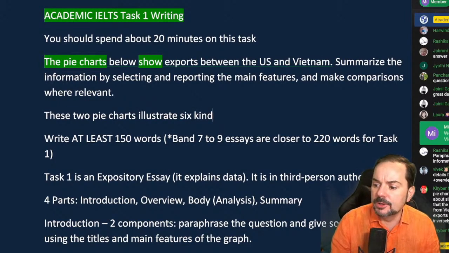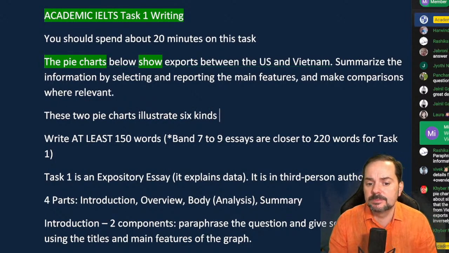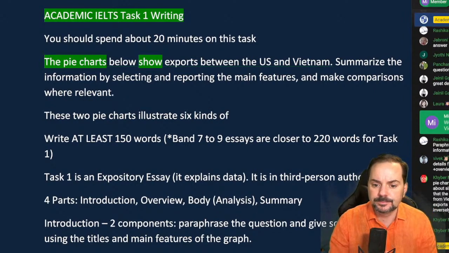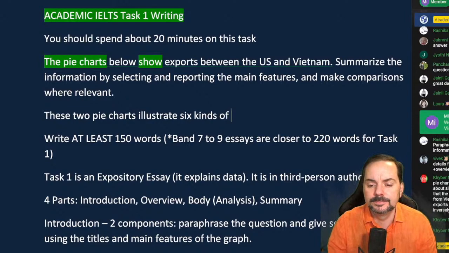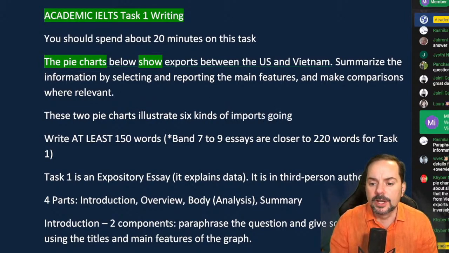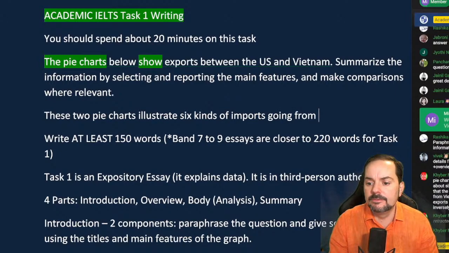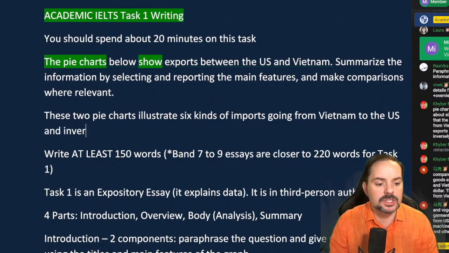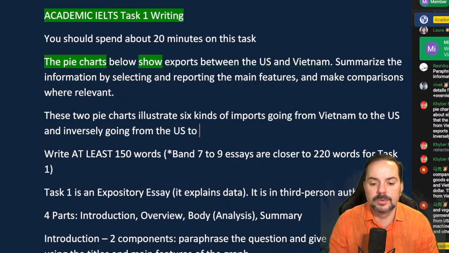Okay, Kyber, you don't need to write various kinds because it's just 6 kinds, okay, of imports going from Vietnam to the US, and inversely going from the US to Vietnam.